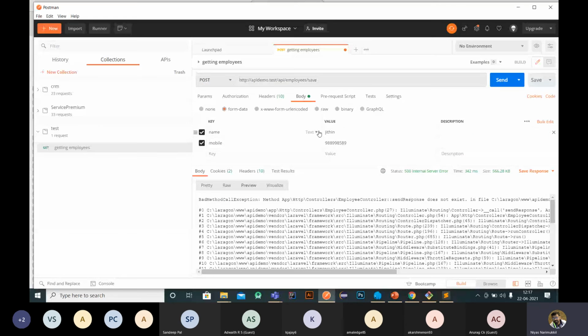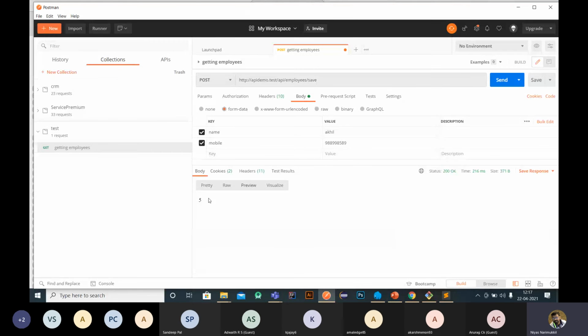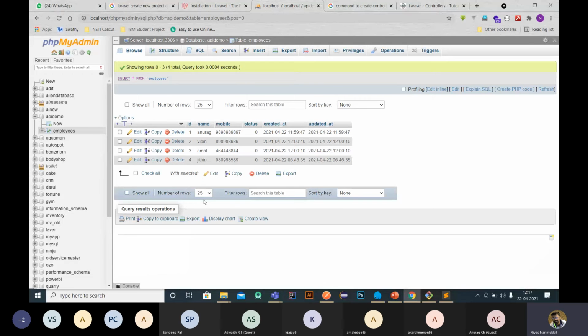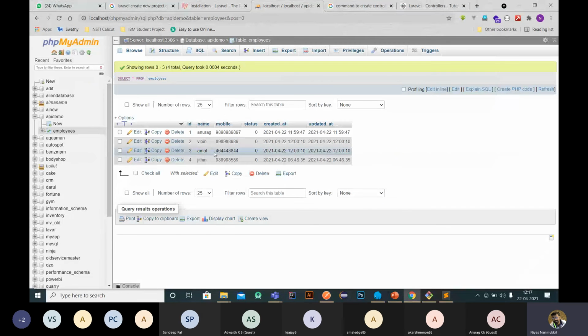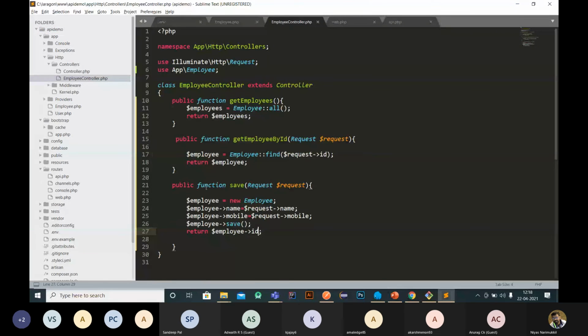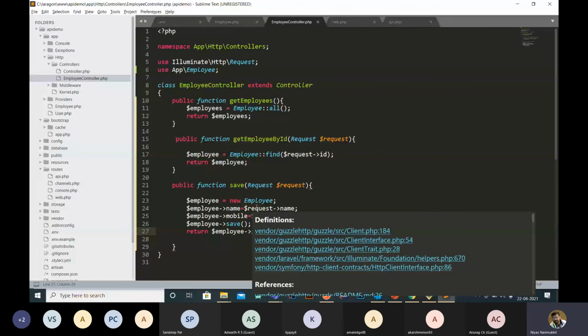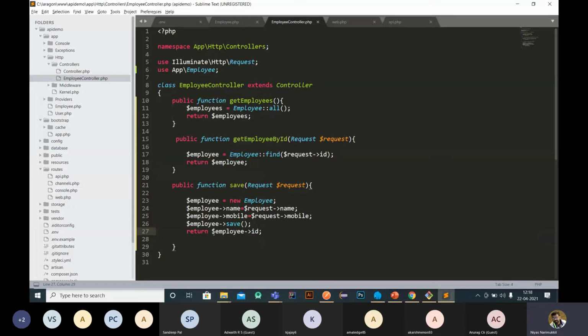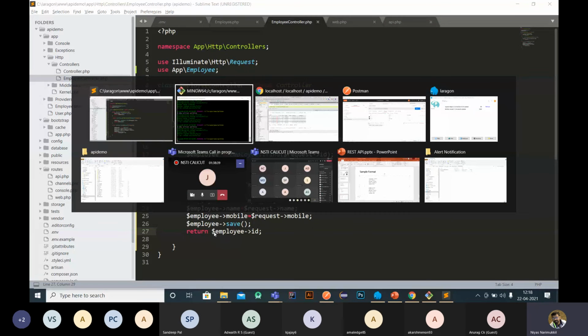Here, instead of JPN, I'm okay. Let's click send. Now we get the ID, right? So ID means the new data is added, and we will get the ID of that specific new data. We return the response as ID, right? So this is the ID of that new user created. Okay, that's the thing.